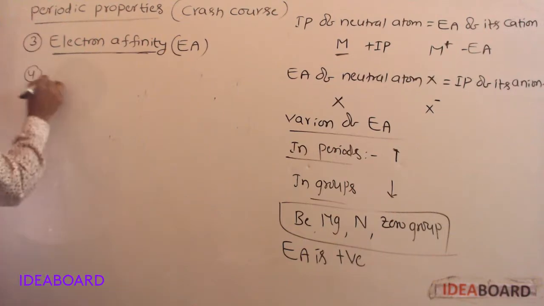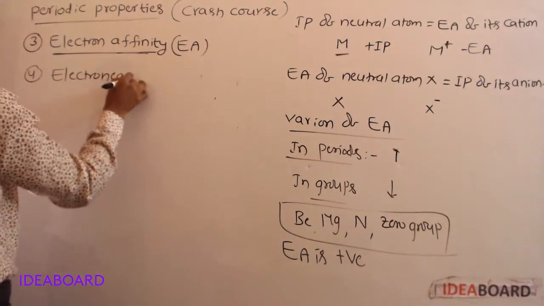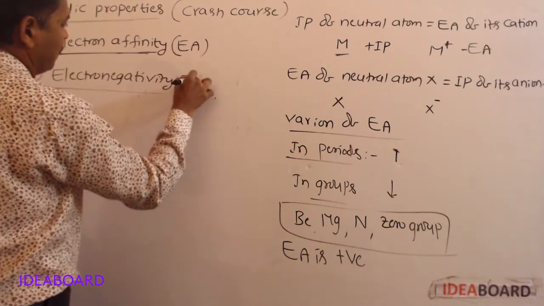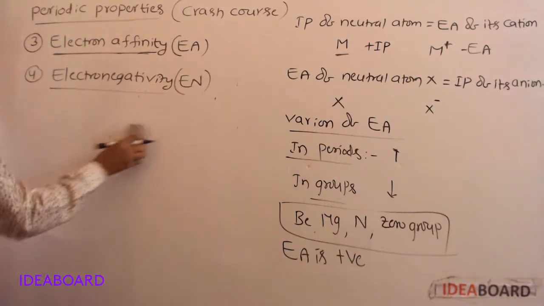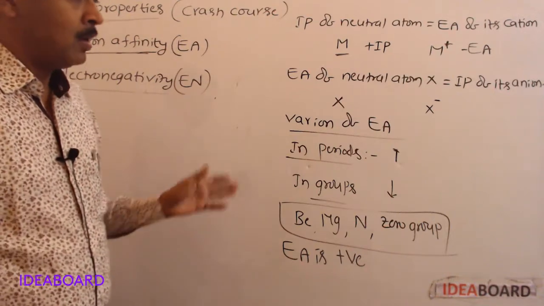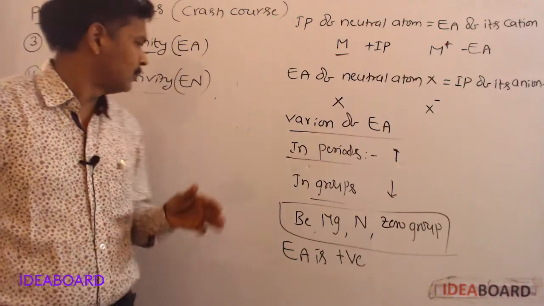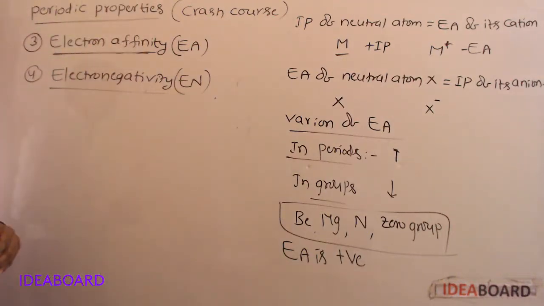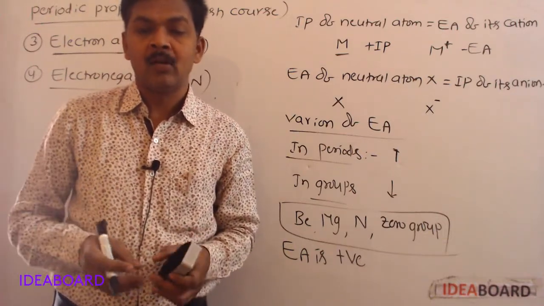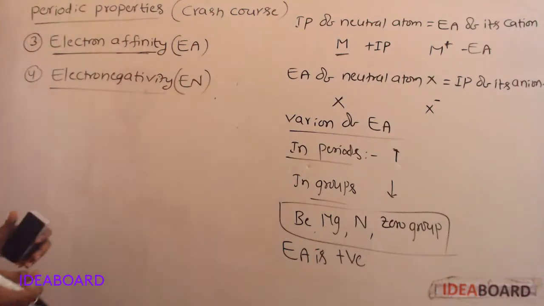Next one, electronegativity. The tendency of an atom to attract the bonding electron pair more towards itself in a molecule is called electronegativity.